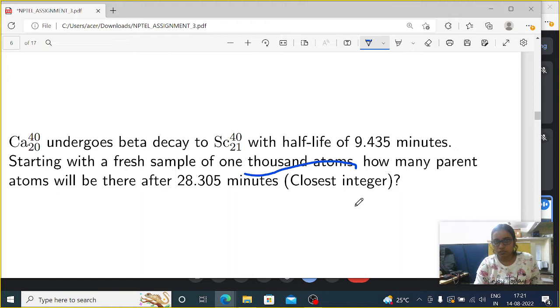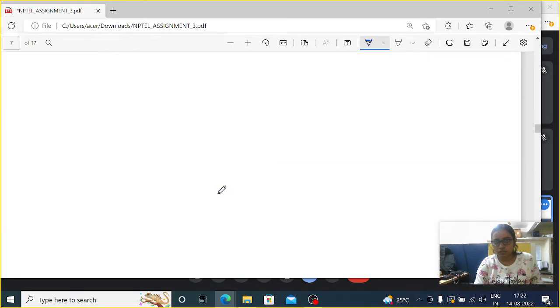As I already told you, the number of particles cannot be a fraction, so it should be an integer value. After 28.305 minutes, what will be the value of parent atoms? And we have to write this in closest integer form. So the same expression will be there.